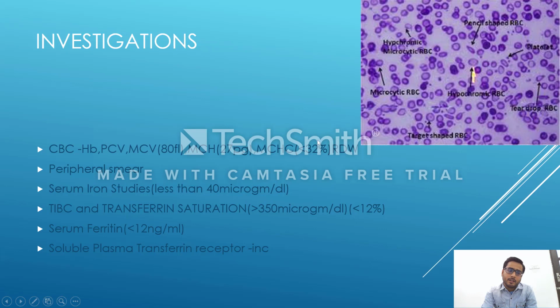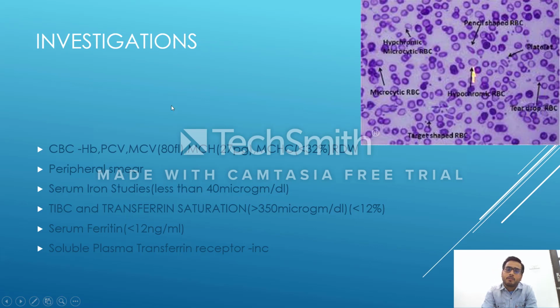So we'll get to study this in the peripheral smear. If we order a peripheral smear or general blood picture, what we see, the pathologist says, is microcytic hypochromic RBCs. What does microcytic mean? What does hypochromic mean? Microcytic is decided on the basis of MCV, which is decreased, which tells about the size of RBC. So MCV is lower than normal, so RBCs will get smaller in size. This is microcytic. Hypochromic means less hemoglobin concentration.